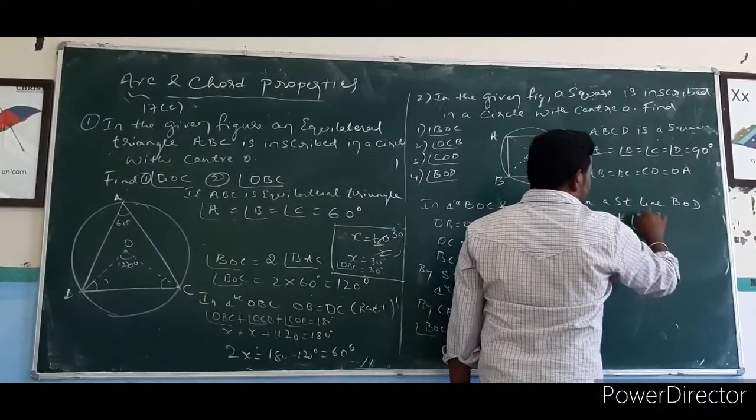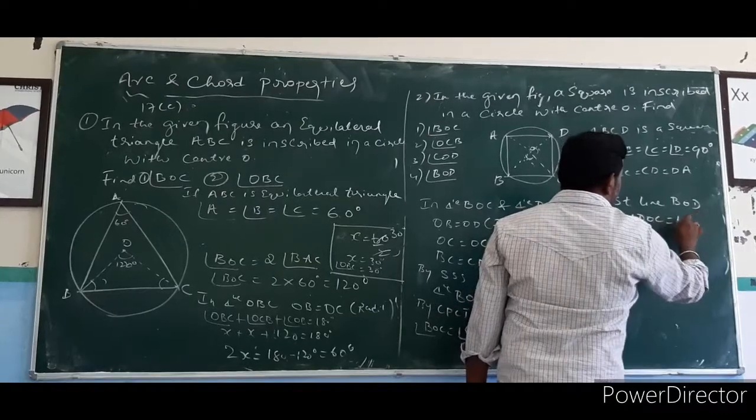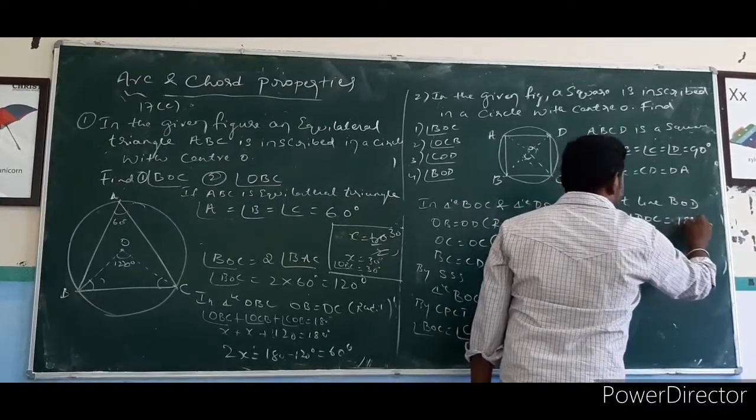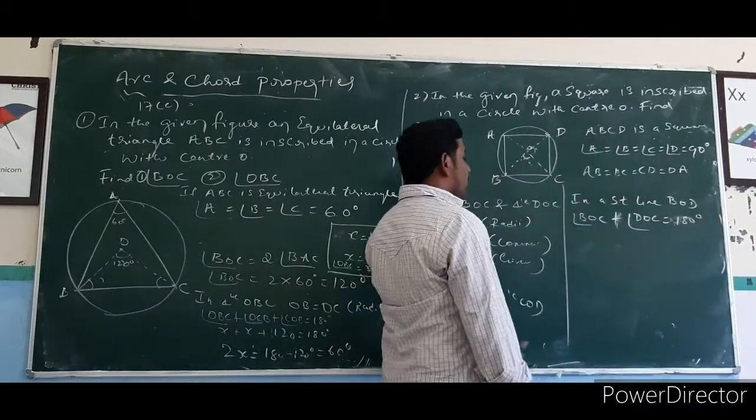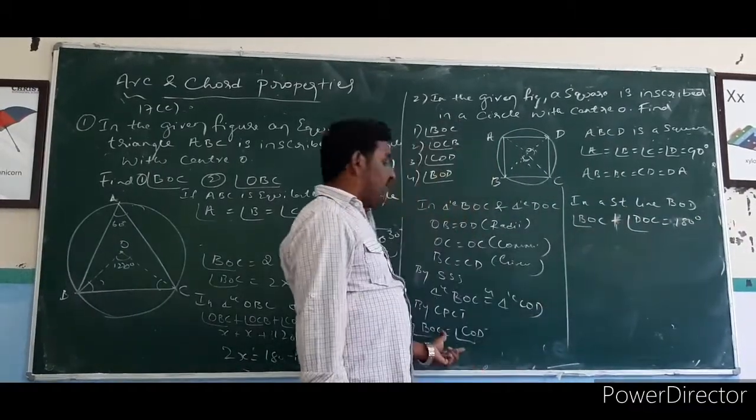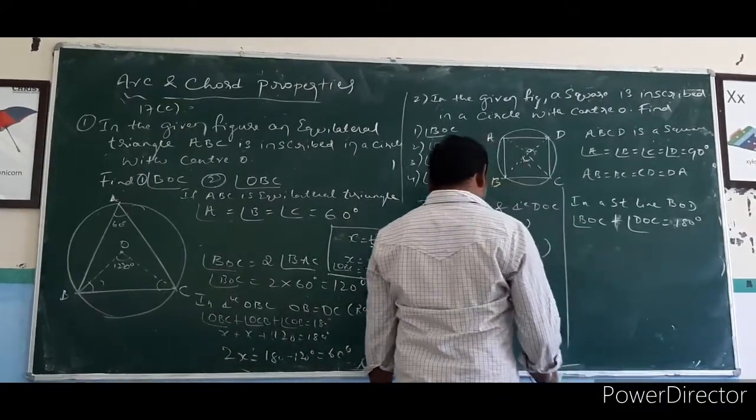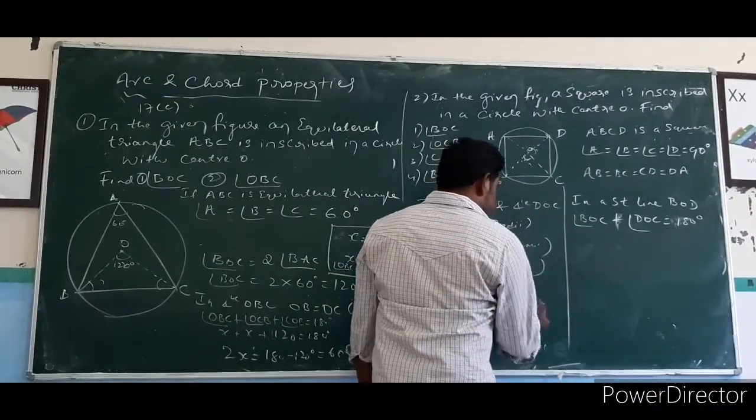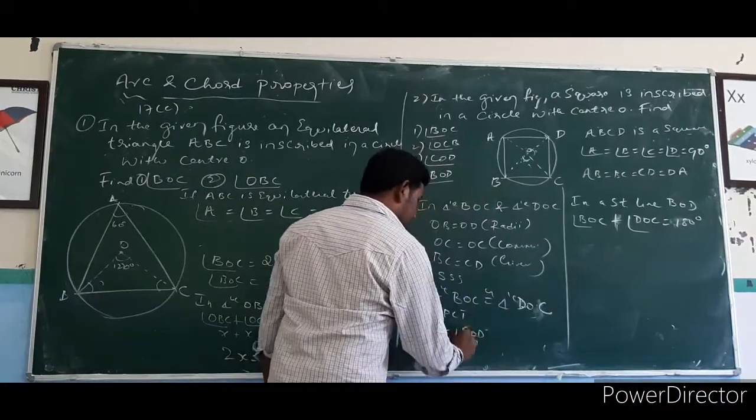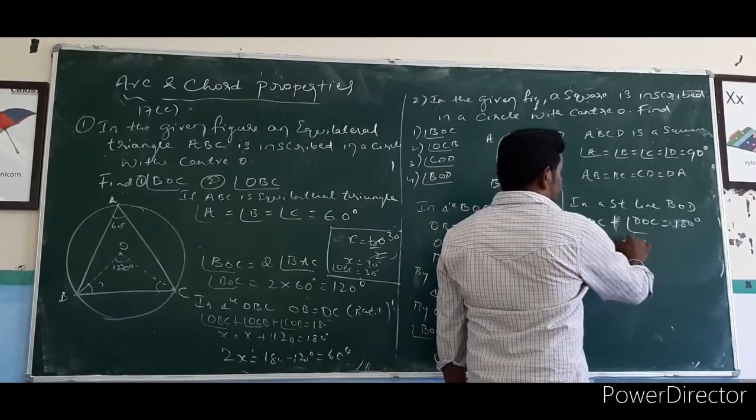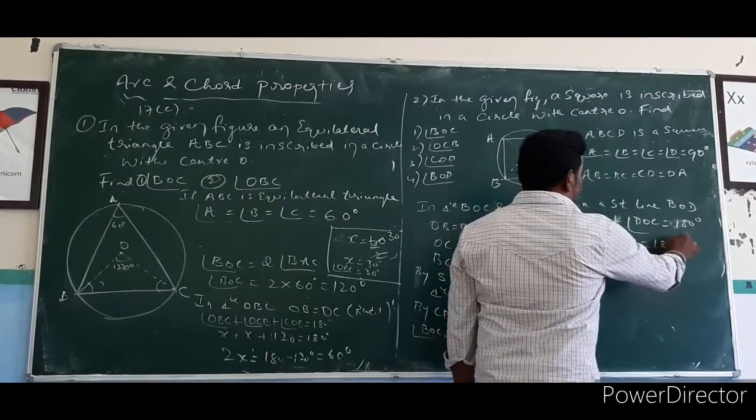BOC plus DOC is equal to BOD. It is a 180 degree straight line. So we know that these two angles are equal. That means DOC. We are considering DOC. Okay, no problem. You can consider both the angles are equal.